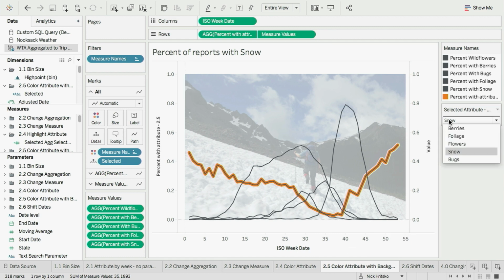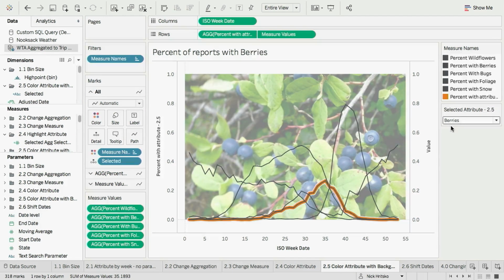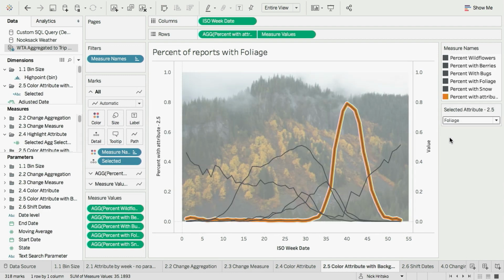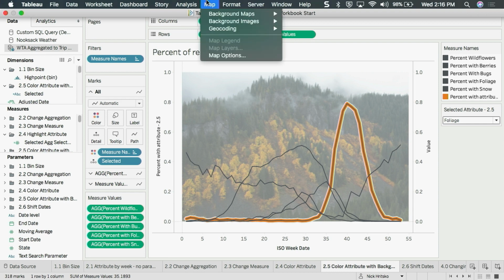So here's the snowfall. We can look at berries, fall foliage. And you could imagine this being a customer logo or a representation of a type of cohort in your analysis, maybe the product that you're looking at analyzing. So as you're giving people this extra level of control to shift perspectives, you can use imagery as a way to help them understand what they're looking at. So it's pretty easy to do.